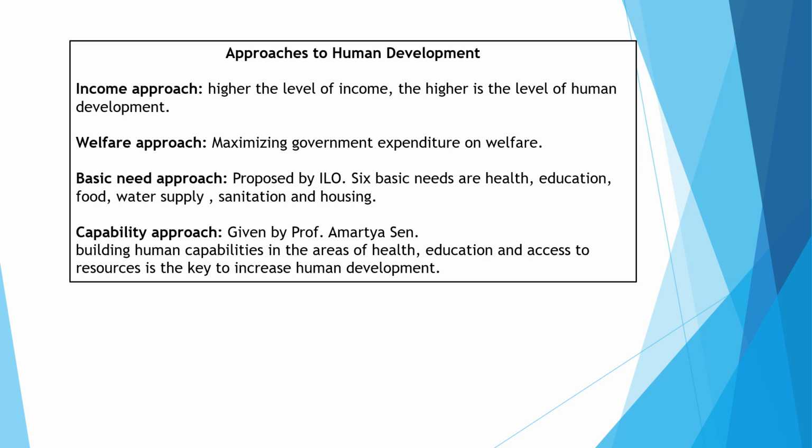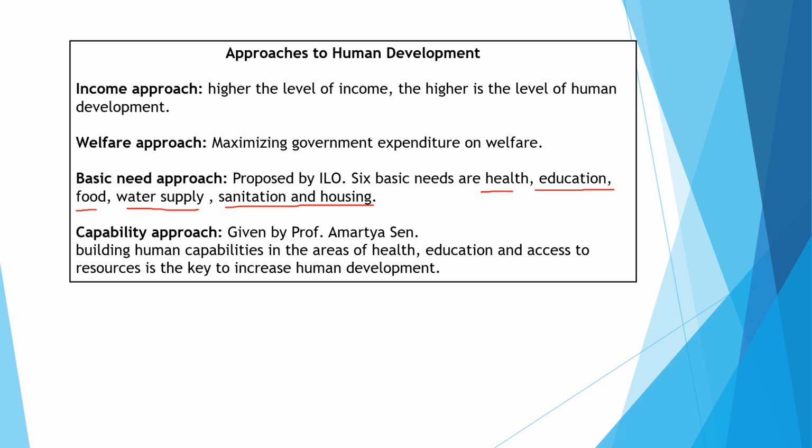After that, the basic needs approach. The basic needs approach is proposed by the ILO, the International Labour Organization, and there are six parameters, which you can see here: health, education, food, water supply, sanitation, and housing.